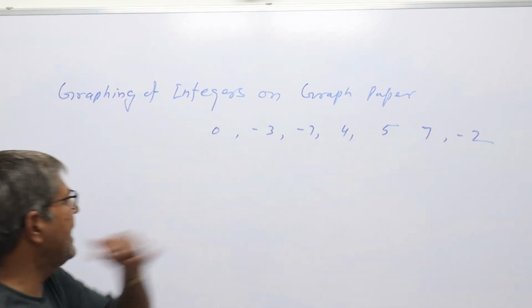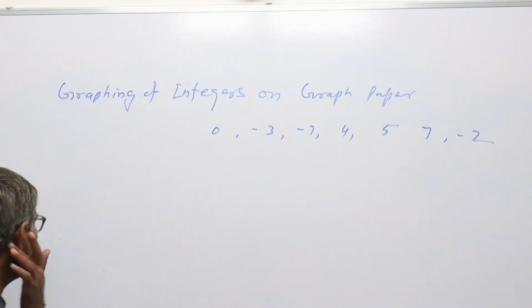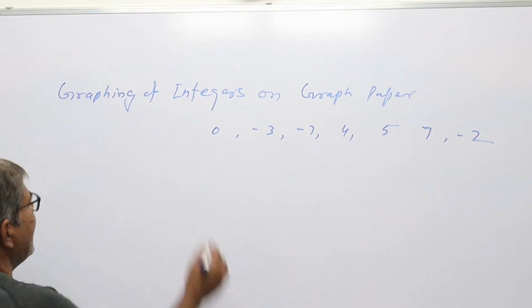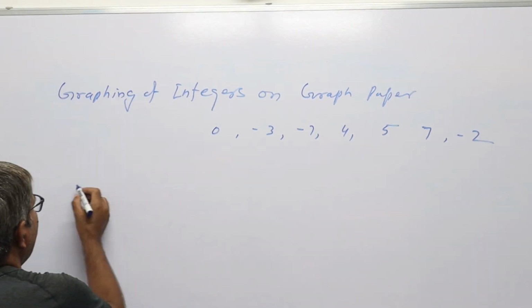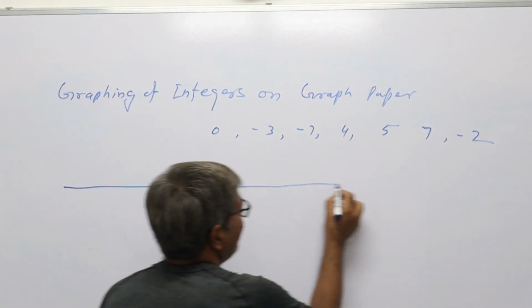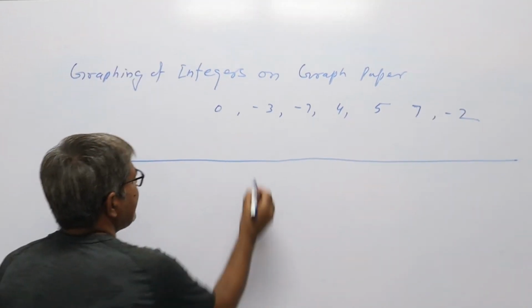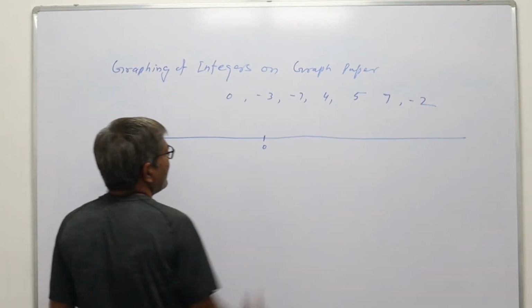If we have to represent these numbers on a graph paper, then you first take a graph copy, draw a line on the graph paper, and put the central point as 0.